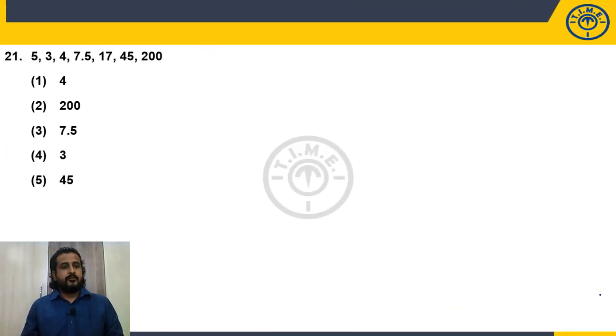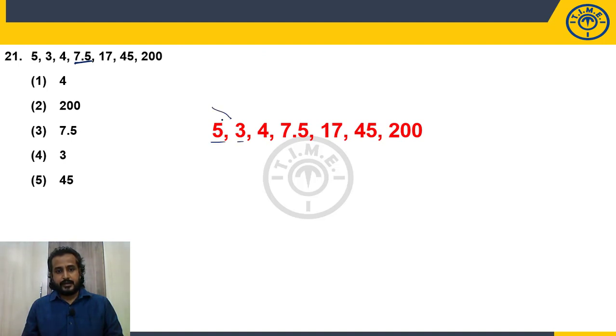Last question. 5, 3, 4, 7.5. I can see here 7.5. If you observe, from 5 to 3 it is decreasing and then it is increasing. What kind of logic is it? Decimal logic. Is it an exact multiple? Look at 5, 3. No. So how many times maximum does it go? 0.5 times. 5 into 0.5 is how much? 2.5. But what is the given one? 3. So how much more is it than that? 0.5.